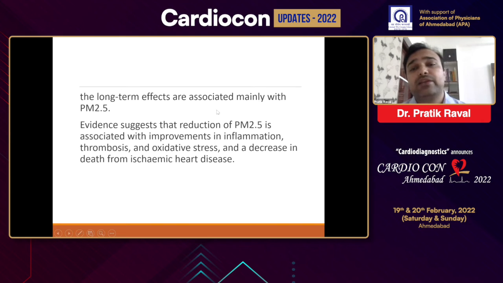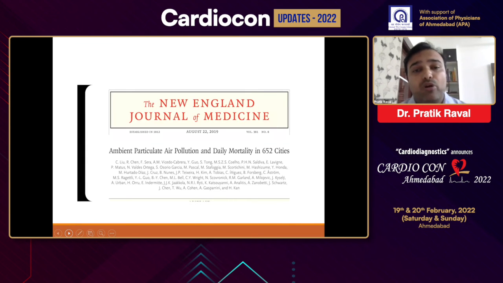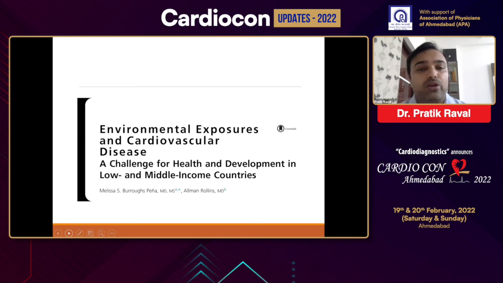And there is evidence that reduction of PM 2.5 is associated with improvement in inflammation, thrombosis, oxidative stress, and a decrease of ischemic events. The body of evidence is growing day by day, clearly linking air pollution and cardiovascular mortality.